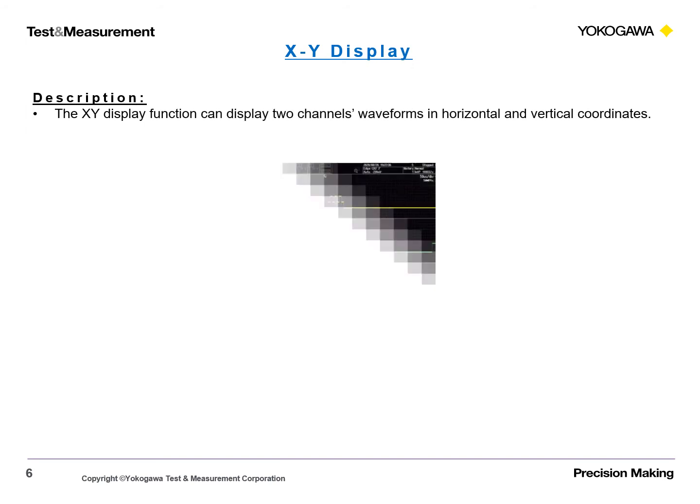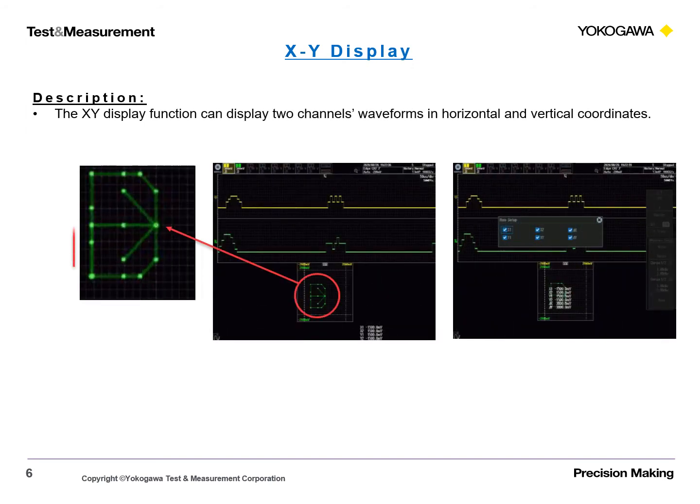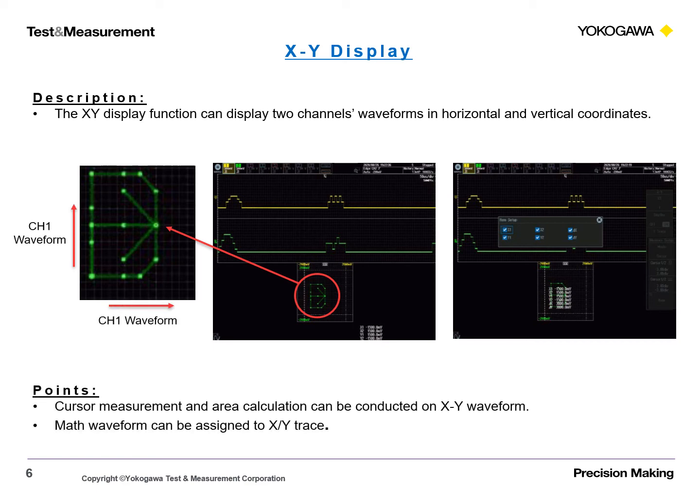XY display. The XY display function can display two channel waveforms in horizontal and vertical coordinates. 1. Cursor measurement and area calculation can be conducted on the XY waveform. 2. Math waveform can be assigned to the XY trace.